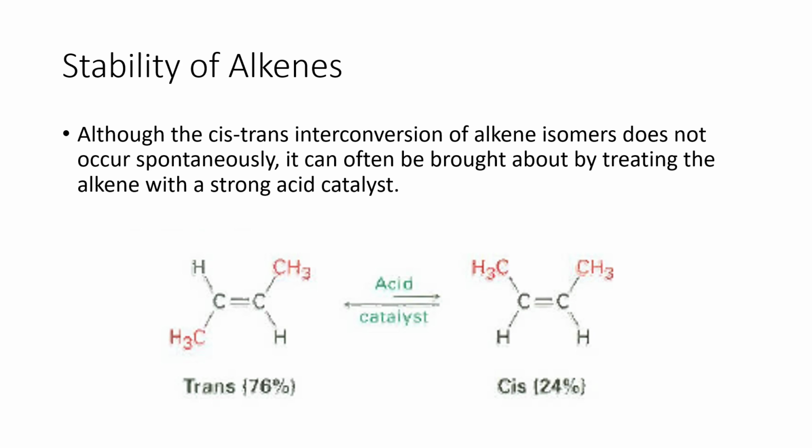So, the stability of alkenes. If you recall our types of strain, if they are eclipsing, they are unstable. So although the cis-trans interconversion of alkene isomers does not occur spontaneously, it can often be brought about by treating the alkene with a strong acid catalyst. So the trans configuration of your alkene is most common, but it can also be interconverted to a cis configuration if you treat it with a strong acid.